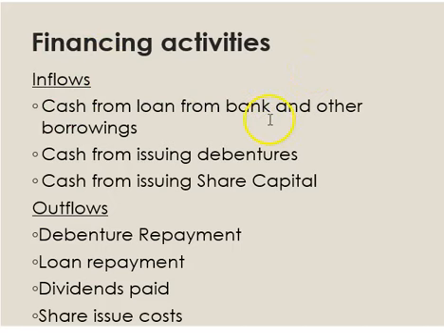And the next one will be cash from issuing debentures. For example, debentures is a kind of non-current liability. If I issue debentures, other people will give me money, so there will be a cash inflow. Next will be issuance of share capital. So if I issue shares, the public gives me money, there will be a cash inflow as well.